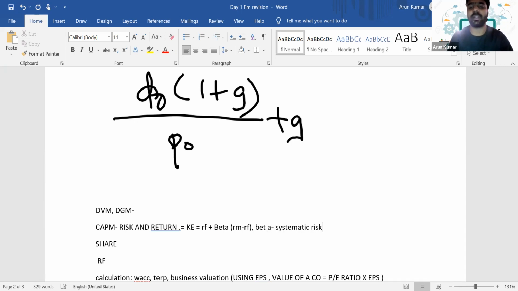So what do you mean by systematic risk? When we are investing in a company, we have to consider two types of risk, the systematic risk and unsystematic risk. Unsystematic risk means the risk which is specific to the company. Let's say one of your major employees can leave the company.